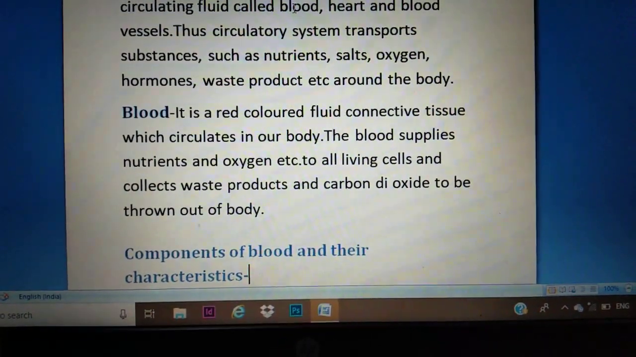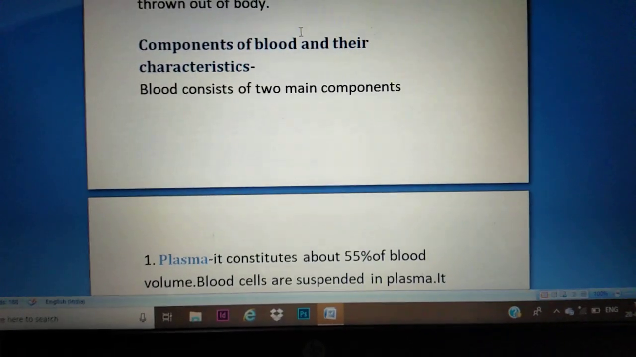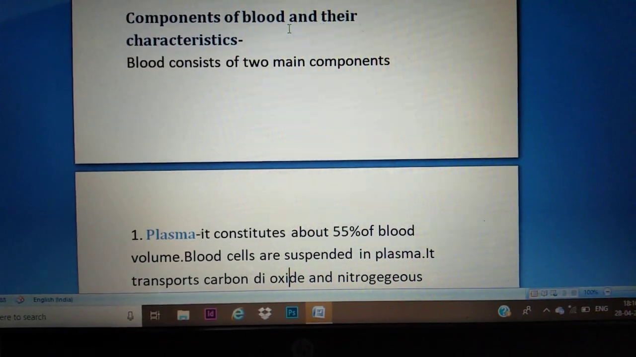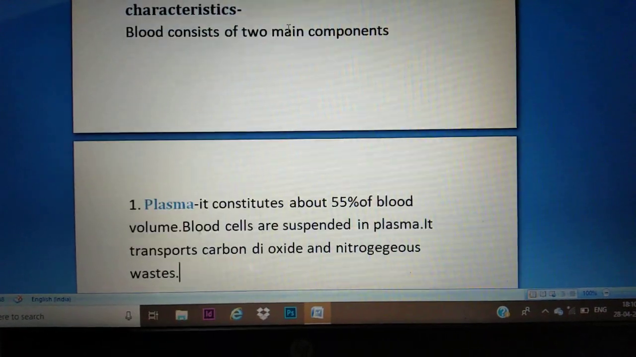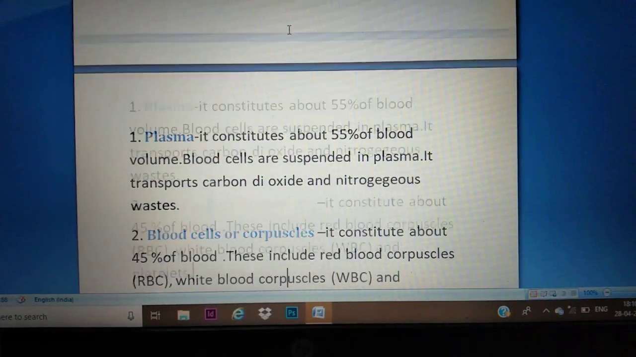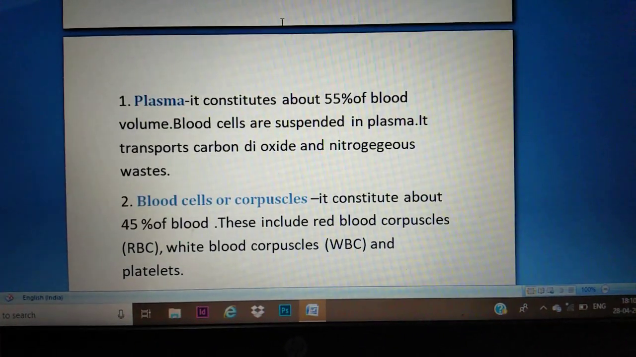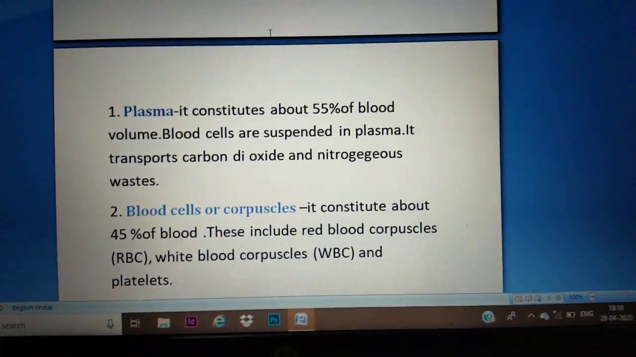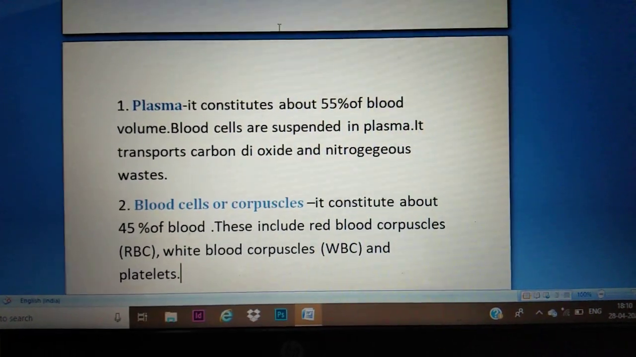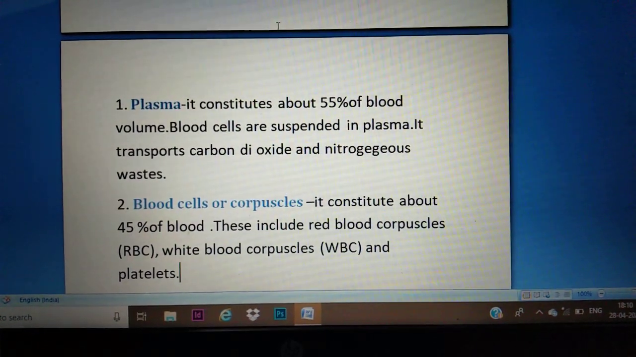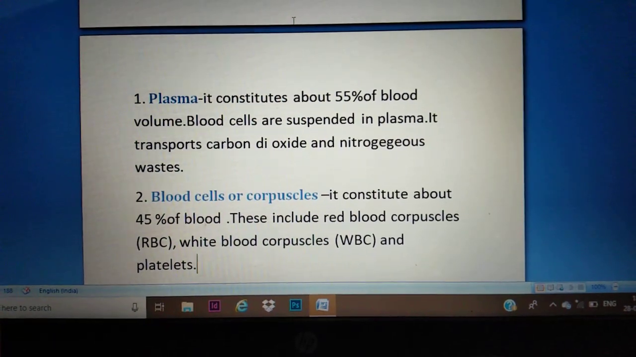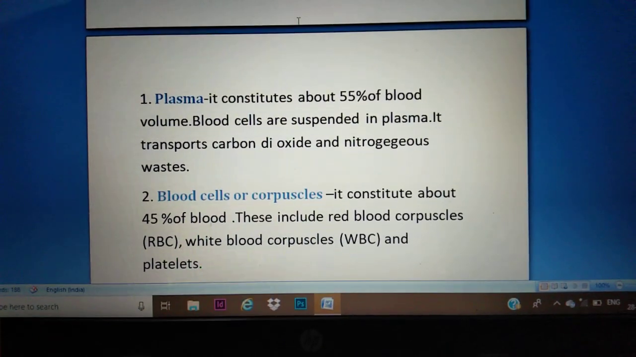Okay, now what are the components of blood and their characteristics? So blood consists of two main components. What are they? First is the plasma and second is the blood cells or corpuscles. Now plasma constitutes about 55% of the blood volume. Blood cells are suspended in the plasma, and plasma transports the carbon dioxide and nitrogenous waste in dissolved form.